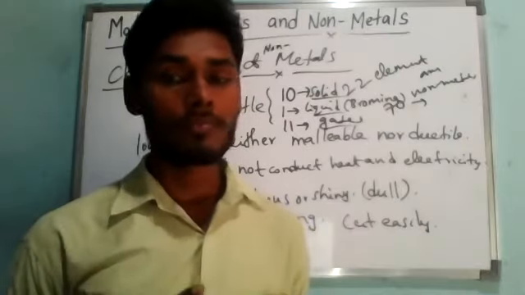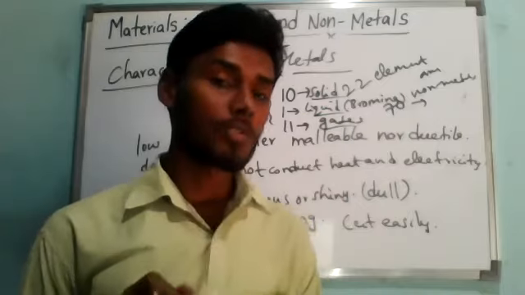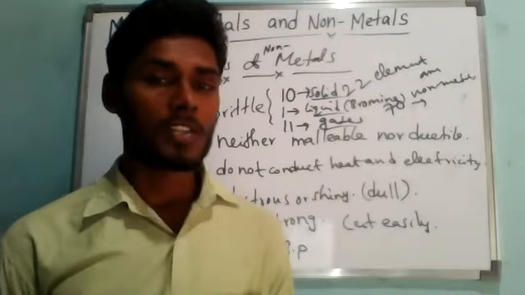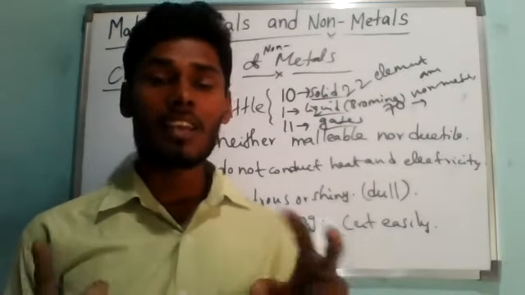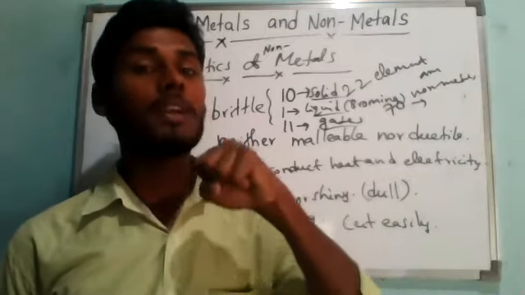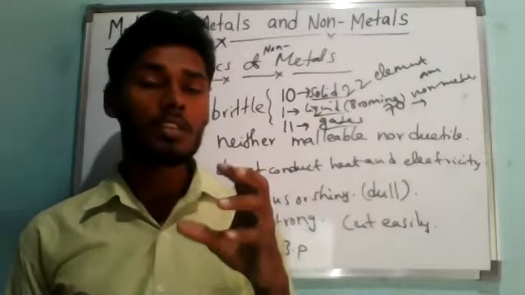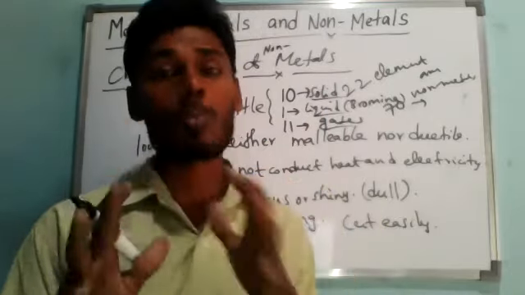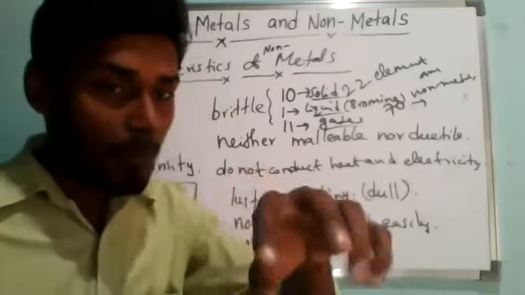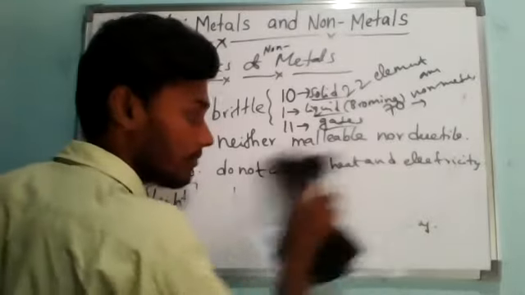Now, if it comes to some other category also, it is there. Basically, all the elements are classified into two categories, metals and non-metals. Now, a few different elements are present. These elements have both properties of metals and non-metals, meaning they show some characteristics of metals and some characteristics of non-metals. That is why we call these elements by some other name.